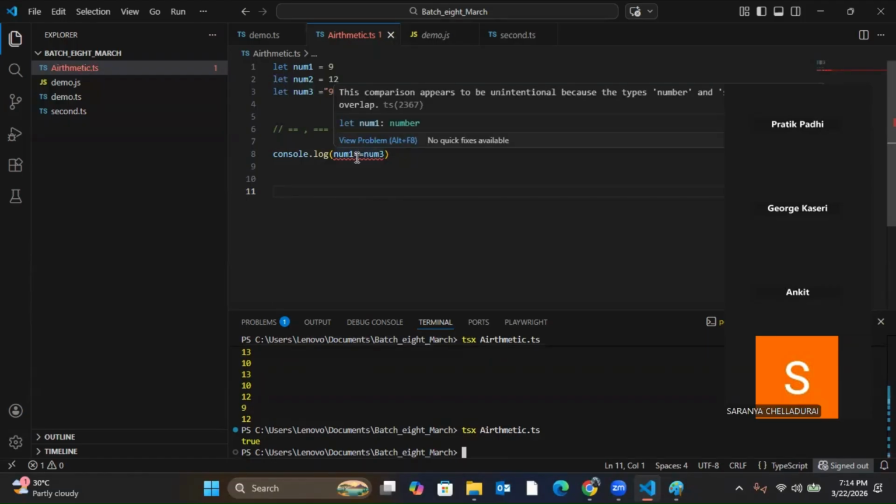I told you yesterday. JavaScript will show an error on that particular line.